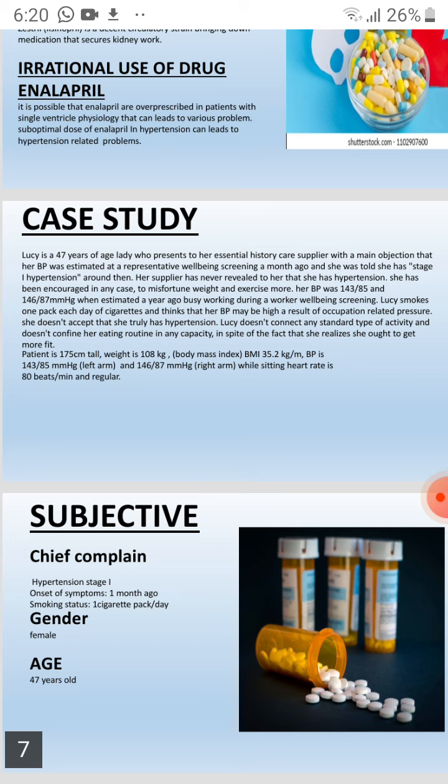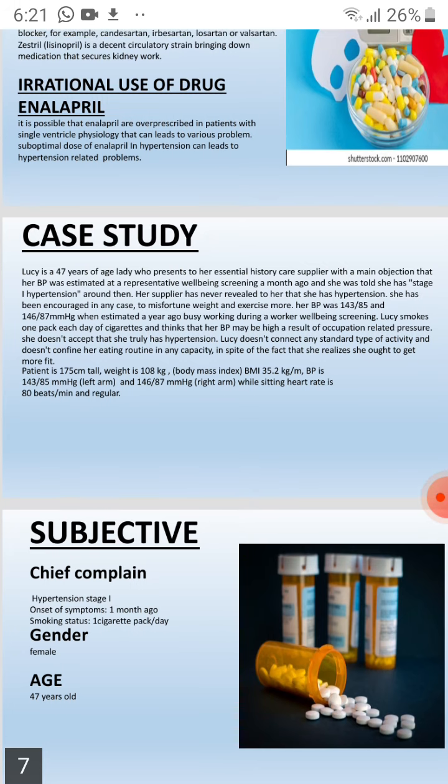She does not believe that she truly has hypertension. Lucy does not engage in any regular type of activity and does not restrict her diet in any way, even though she knows she ought to lose weight.